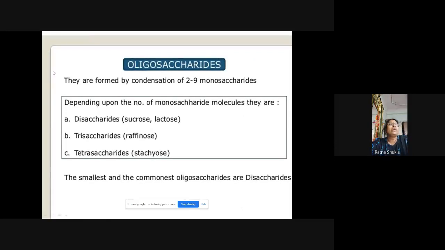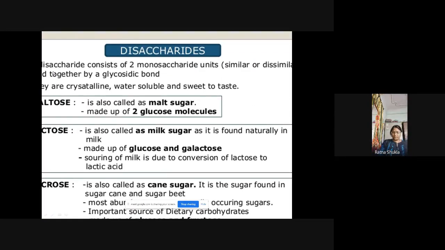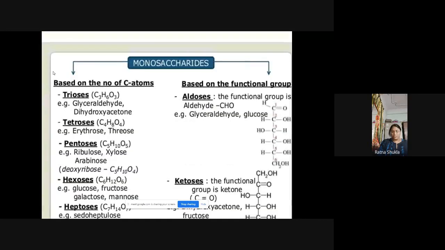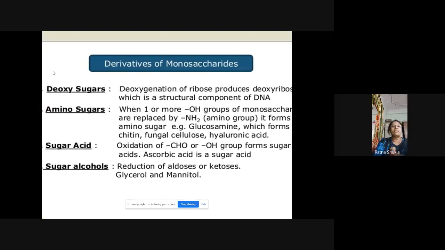Now here we have the derivatives of the monosaccharides. It is very important. The derivatives include deoxy sugars, as in DNA, deoxyribonucleic acid. DNA contains deoxy sugar; deoxygenation of ribose produces deoxyribose sugar, which is the structural unit of DNA. Next are the amino sugars, which contain one or more amino groups.